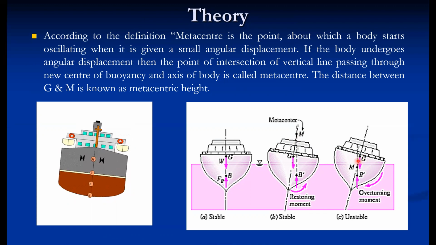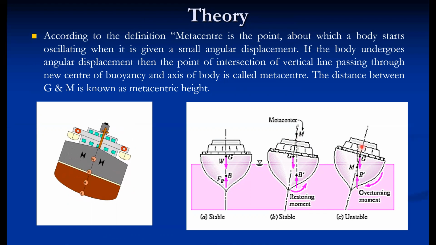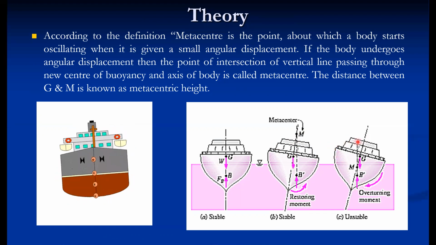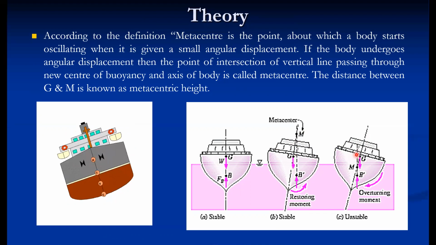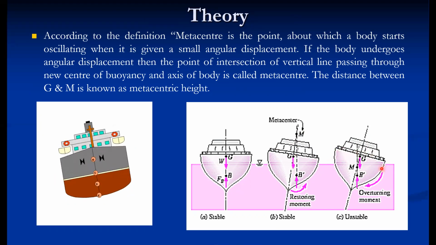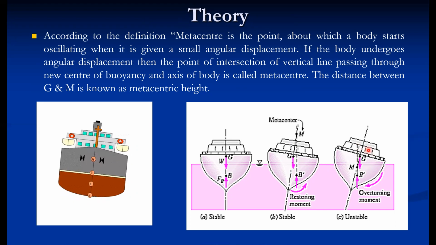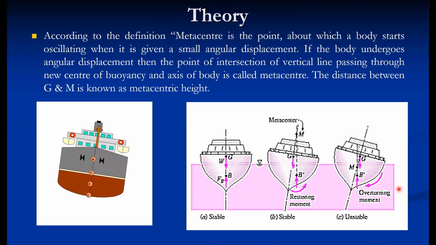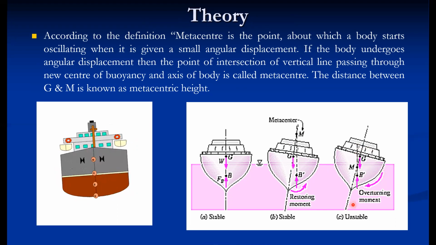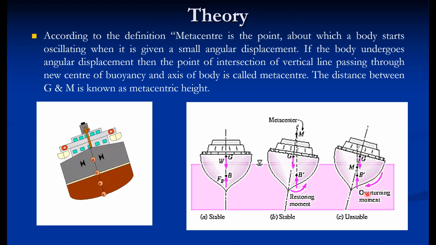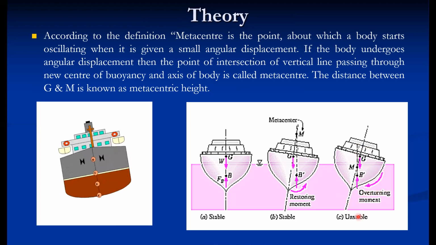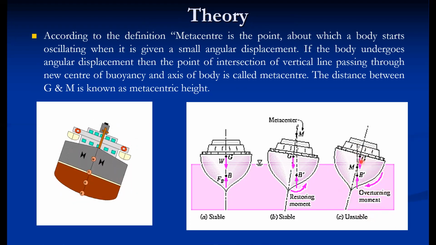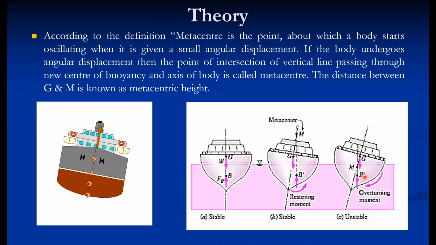When the metacenter lies below G, and if we take a moment about M, suppose the acting couple is in clockwise direction. So the reacting couple that the body develops is also in clockwise direction. Means if a small angular displacement is given to the body, the body develops a couple which further increases its angular displacement, and it overturns the body, and it takes the body to the unstable state of equilibrium. So the couple developed by the body is called an overturning couple. That's why it is not desirable, or we can say it is unstable state of equilibrium.